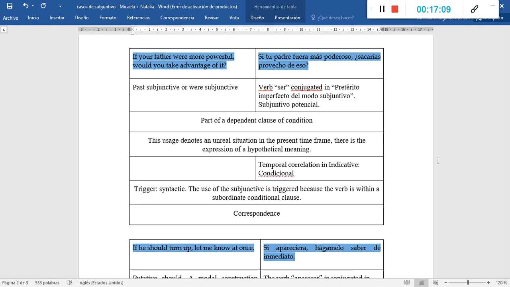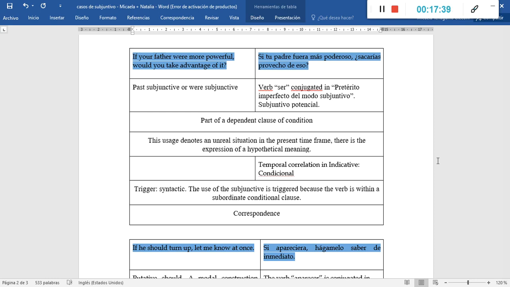We can see that in both languages, the verb in the subjunctive mood is part of a dependent clause, and this dependent clause can be classified as a dependent clause of condition. This usage denotes an unreal situation in the present time frame. We can see that there is the expression of a hypothetical meaning.